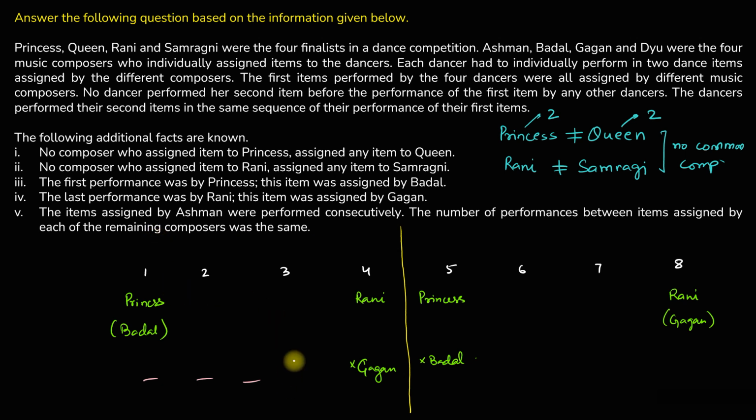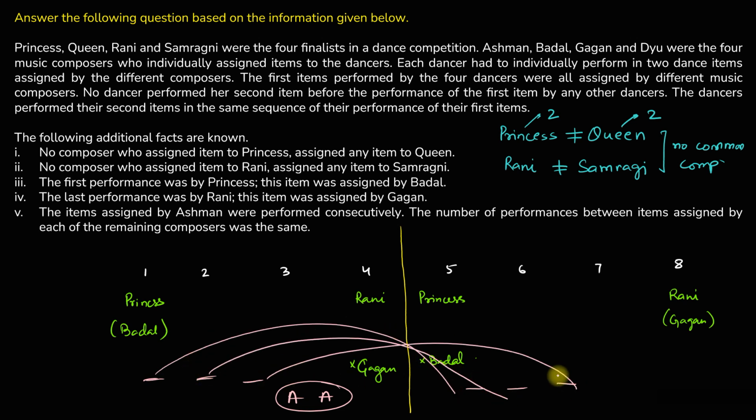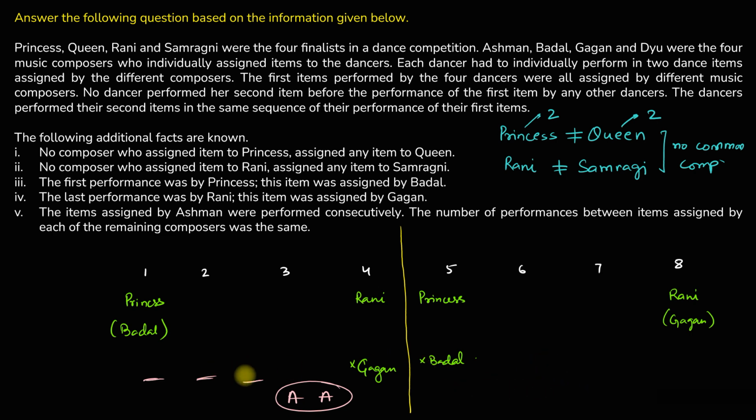So except Ayush, who is definitely composing 2 items, there are 2 performances by each of the remaining composers. That is why we will have the same number of performances between the performances of any 2 remaining composers. So there should be at least 2 performances by each of the remaining 3 composers. So if here each composer gives exactly 1 performance, here also each composer should give exactly 1 performance. So we'll have 4 different composers here and 4 different composers here.